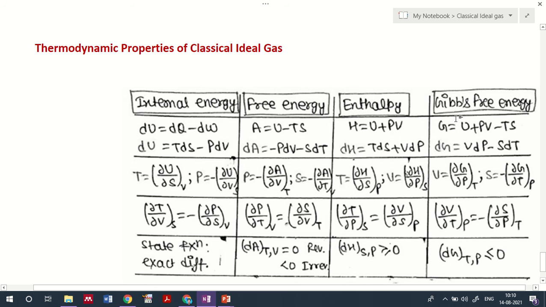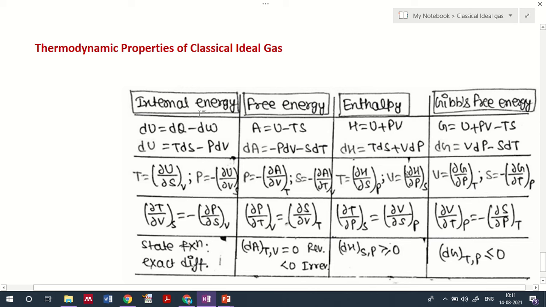From the Gibbs free energy you can identify the volume, V equal to dG by dP at constant temperature, and the entropy, S equal to minus dG by dT at constant pressure. This relation we call Maxwell's thermodynamic relation.